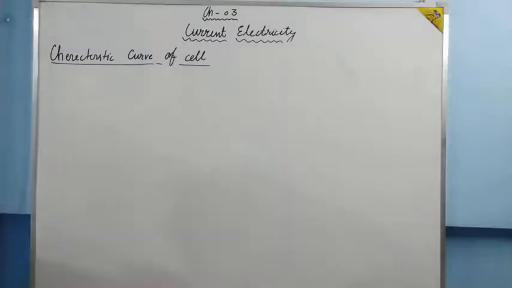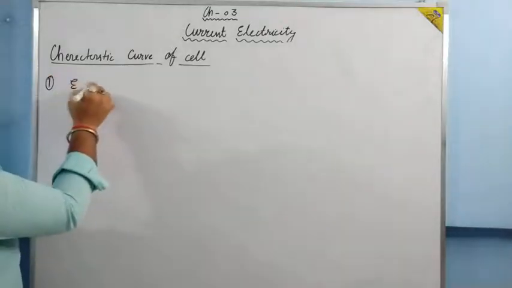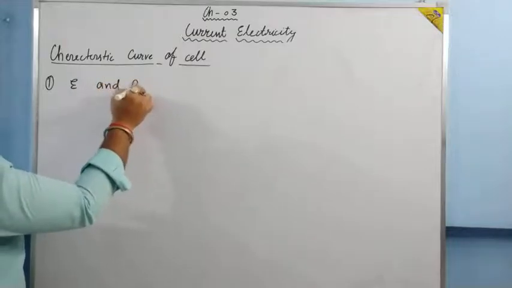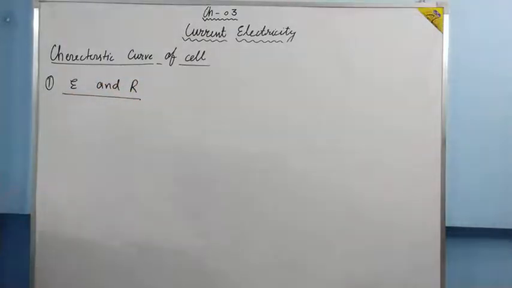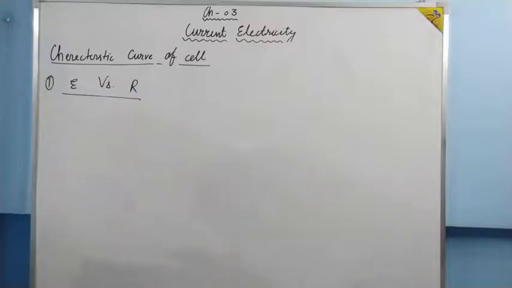Now just try to understand. The first curve we are going to draw is between E and capital R, the variation of E with respect to R. E versus capital R.